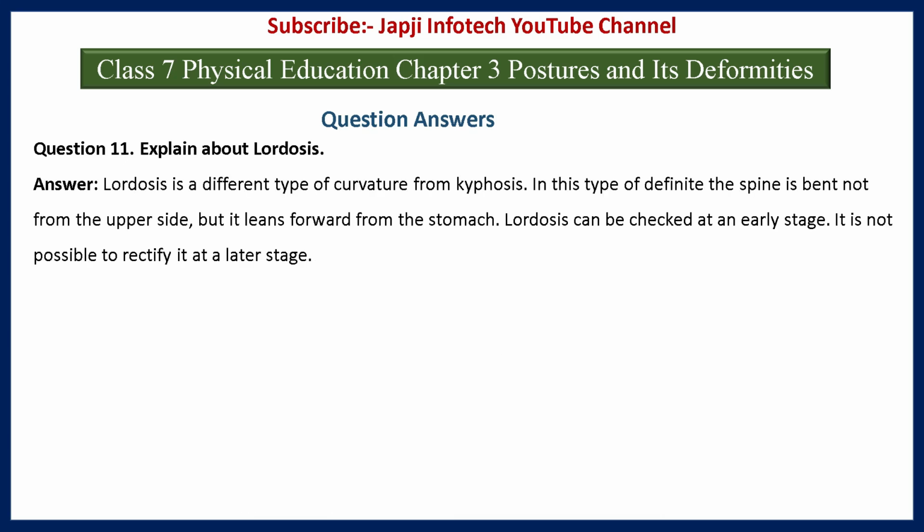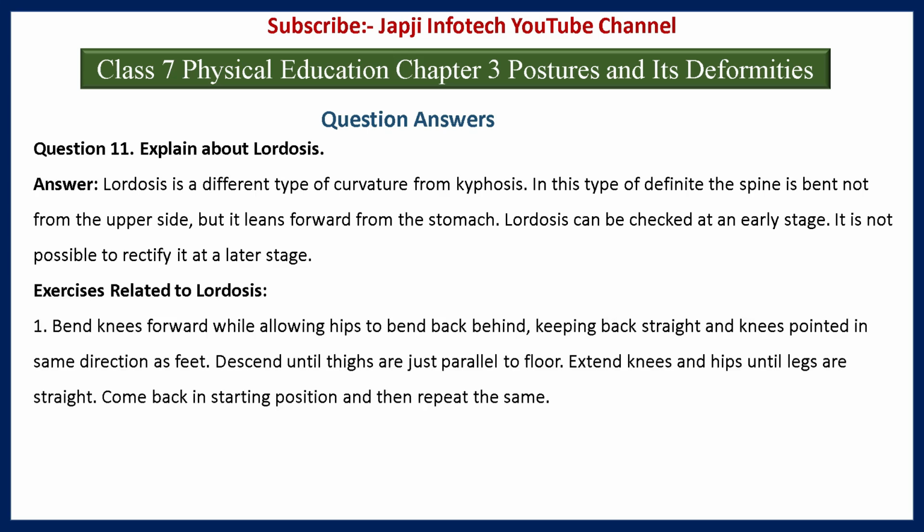And the 11th question is, explain about lordosis. Lordosis is a different type of curvature from kyphosis. In this type of deformity, the spine is bent not from the upper side but it leans forward from the stomach. Lordosis can be corrected at an early stage. It is not possible to rectify it at a later stage.